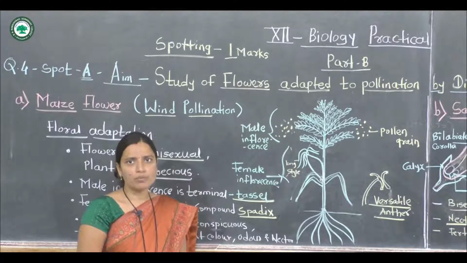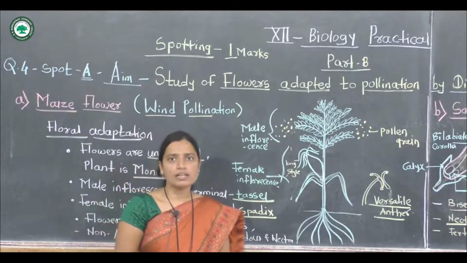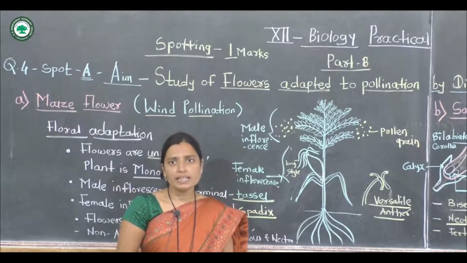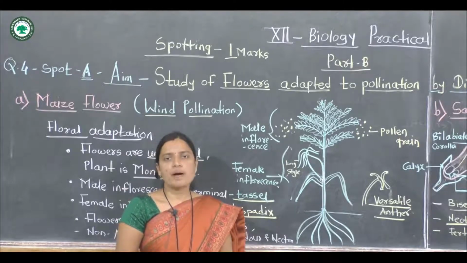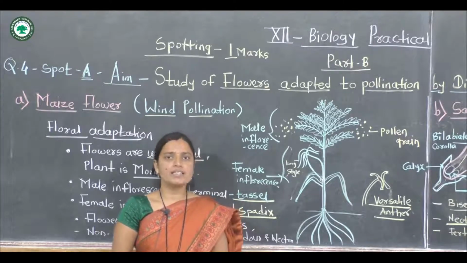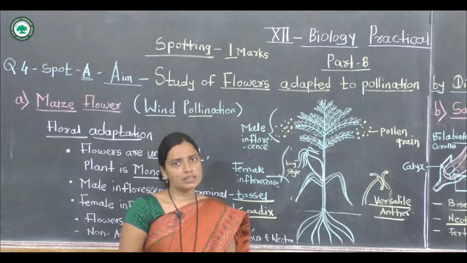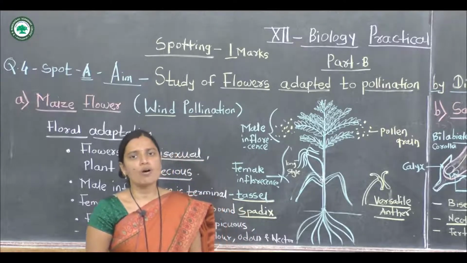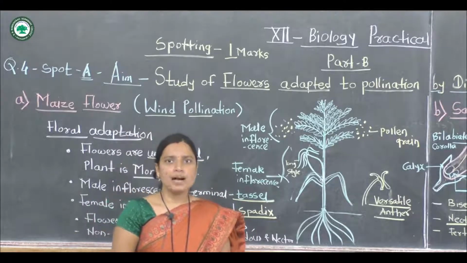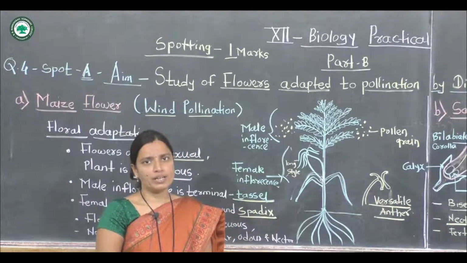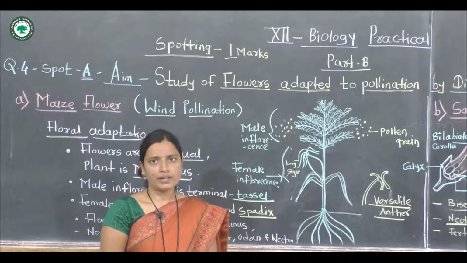But in insect pollinated plants, the pollen grains are spiny in nature. There is a spiny exine in insect pollinated flowers. These are the important characteristics of wind pollinated plants and insect pollinated plants. Now thank you, stop here.